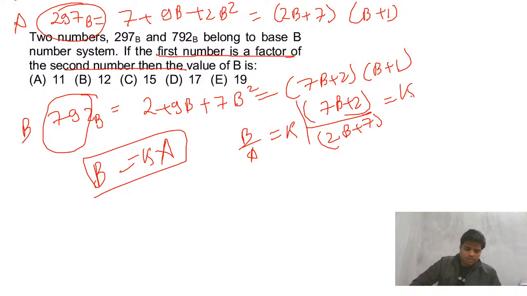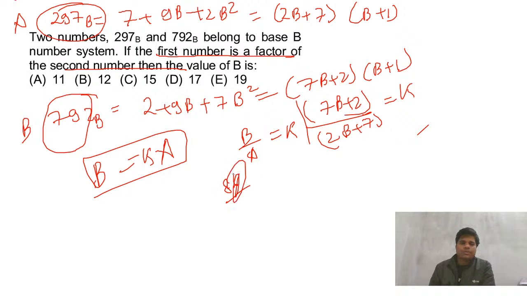Which option will satisfy? Let's see 11. 77 plus 2 is 79, 22, 27, 29. No, it's not satisfying. 22, no. Let's take 12. 7 times 12 is 84, 86, and 14, 7.